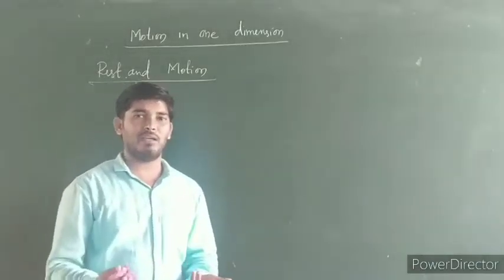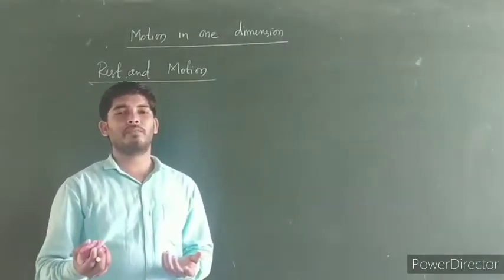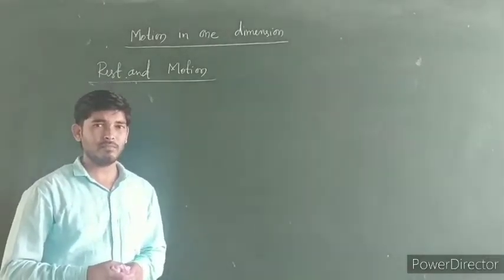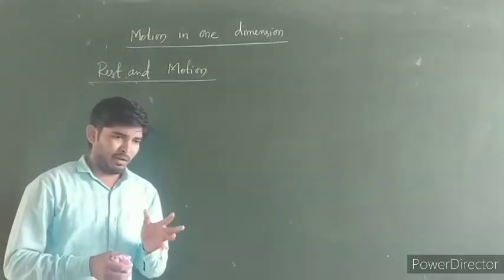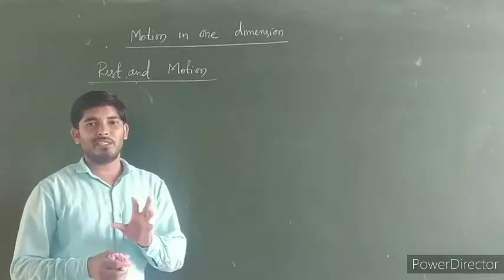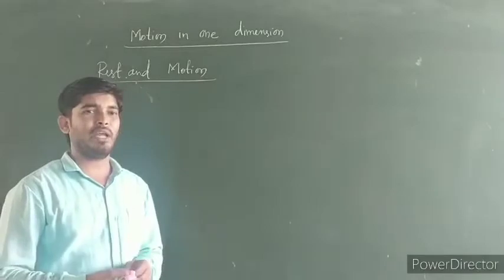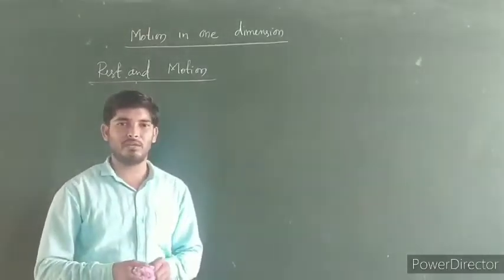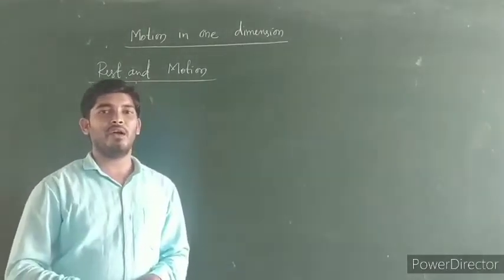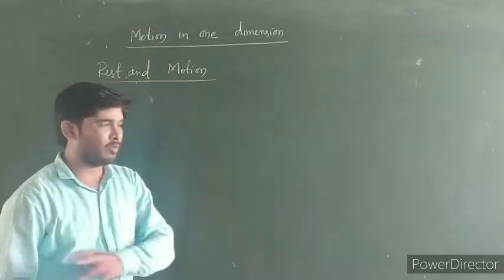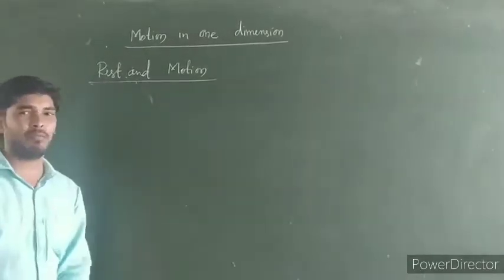Then what about galaxies? They are also in a state of motion. So all the objects in this universe are in a state of motion. But sometimes, by seeing some object, we say that the object is in a state of rest. For example, consider this blackboard.